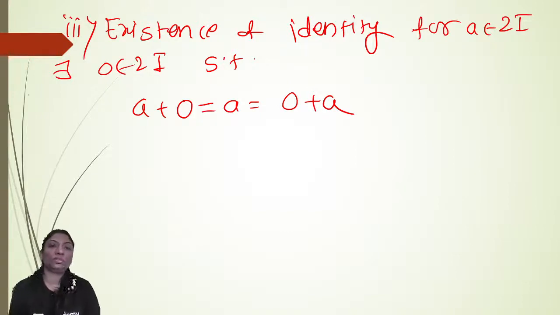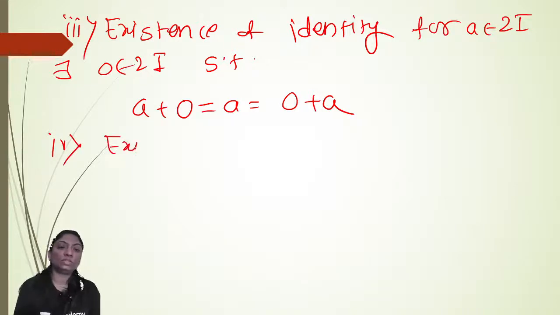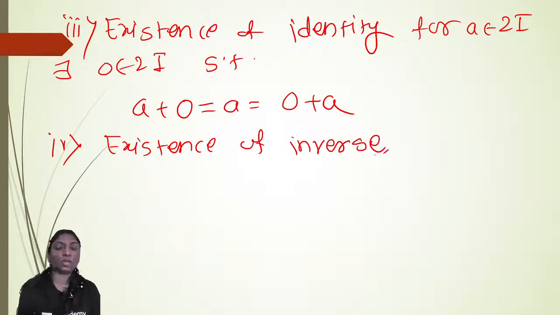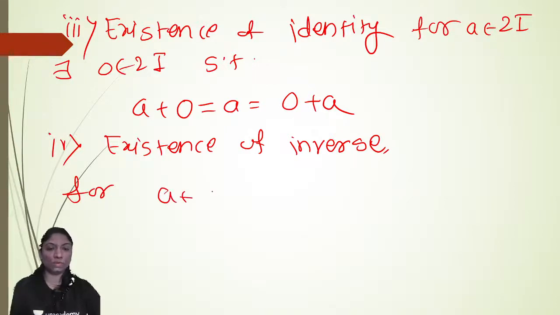Okay. Now fourth one, existence of inverse. For A belonging to 2Z, there exists which element?